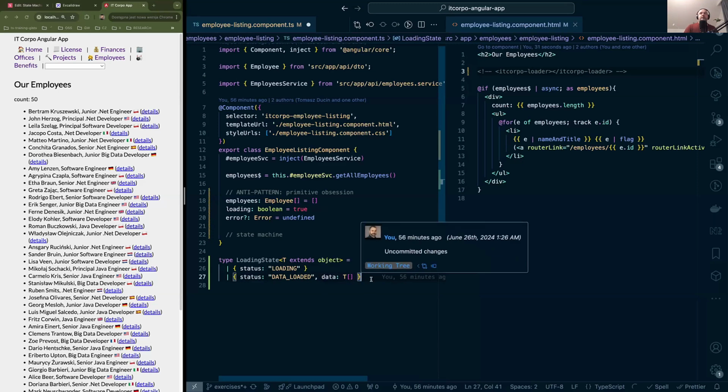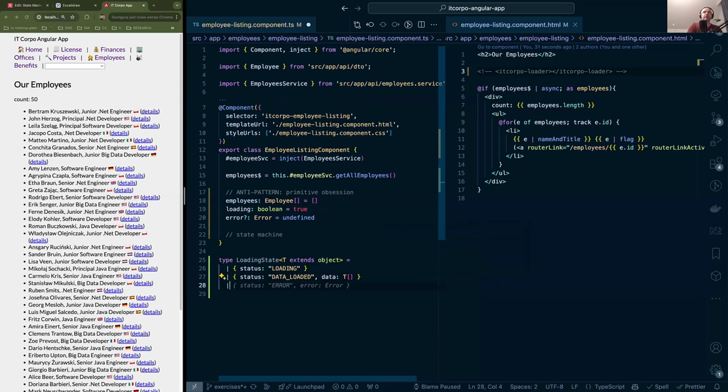So we're basically done. And finally, what would be the other state that is here? And Copilot is already suggesting that, yeah, if the state is an error, then we should basically have the error over here. And bear in mind, this is not optional. And this one is also not optional. That's the whole point. If we are in the error state, then, well, we need to have some error.